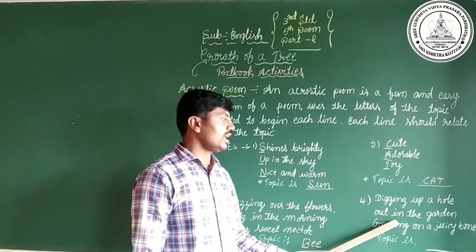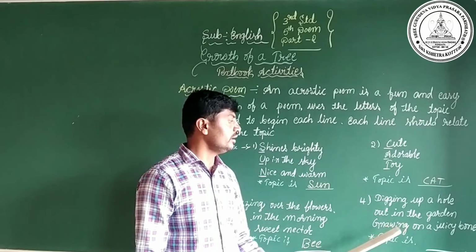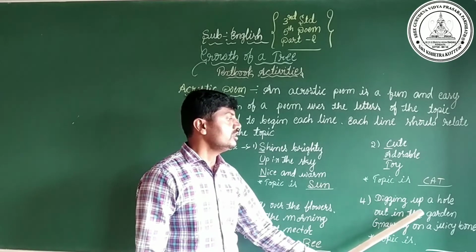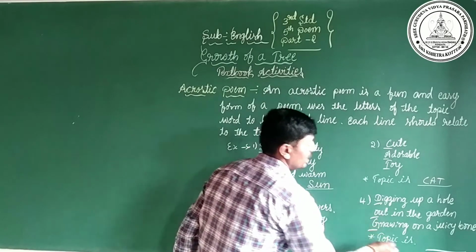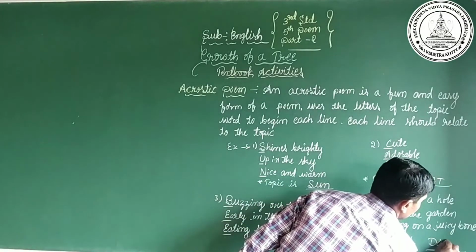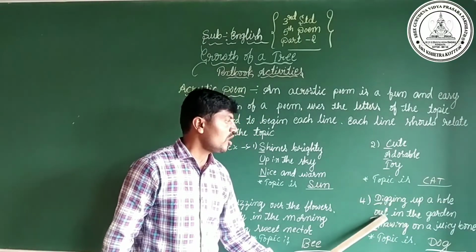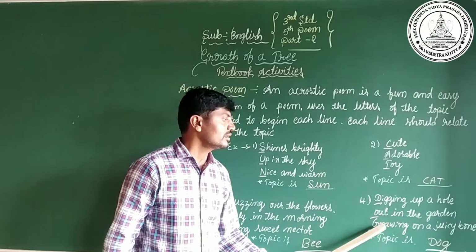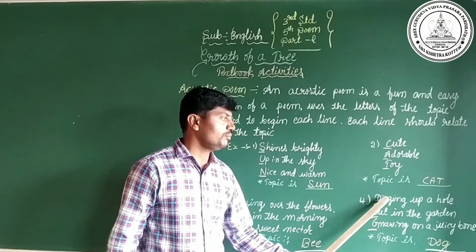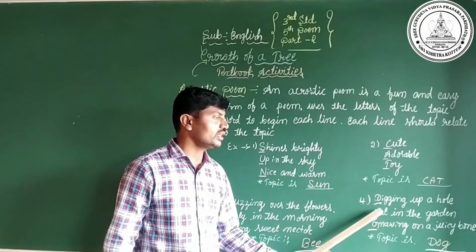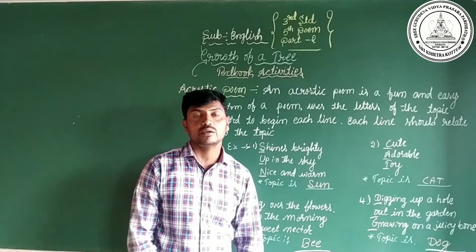And after that, come to the last one: digging up a hole out in the garden, gnawing on a juicy bone. The topic is D-O-G, dog. Yes. Digging up a hole out in the garden, gnawing on a juicy bone. Dog digging up a hole out in the garden, and dog is gnawing on a juicy bone.